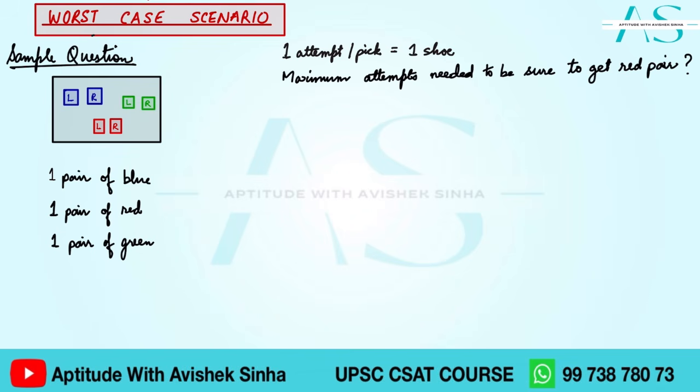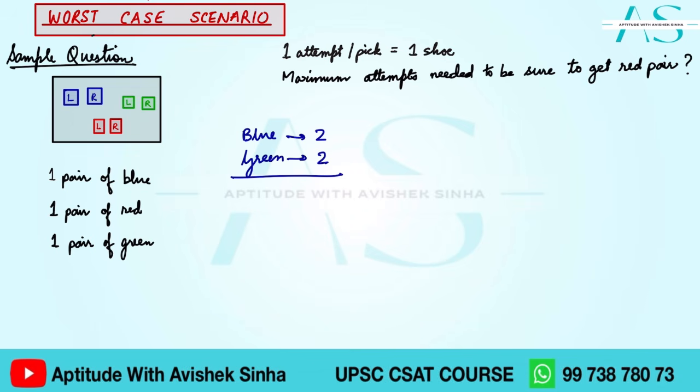So we need red. We would be getting anything but red. So instead of red I can maybe pick out the blue ones. So blue we have 2. So मेरे 2 attempts यहाँ पे चले जाएंगे. Then I can pick the green one. So I'm not actually picking the green one. मैं बोल रहा हूँ मेरी किस्मत इतनी खराब है कि when I go for red, I take out the green one. So I can go wrong in these 4 attempts.